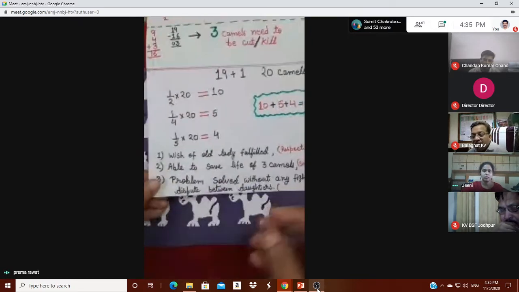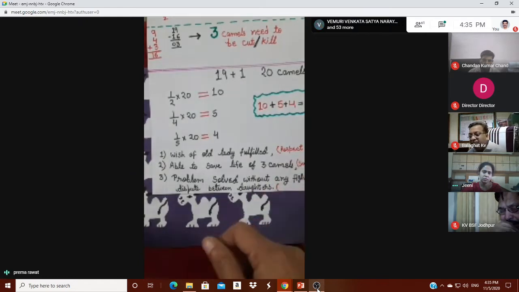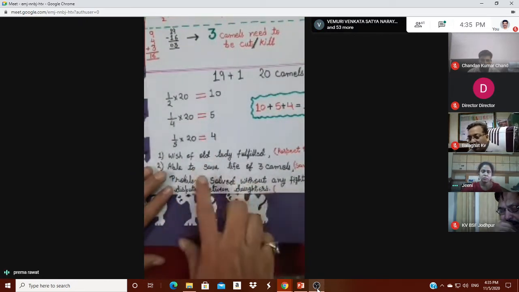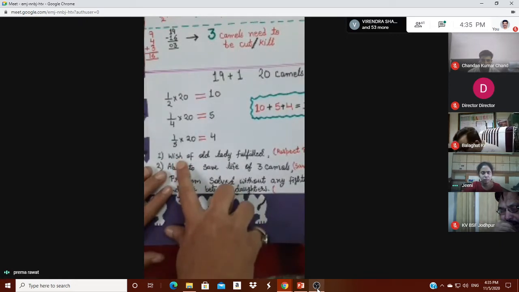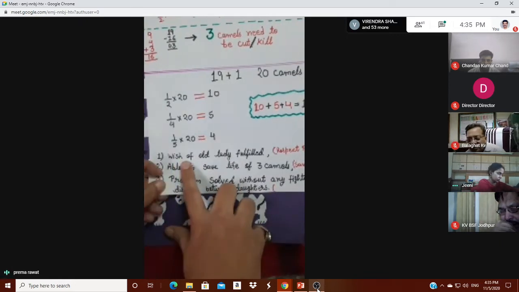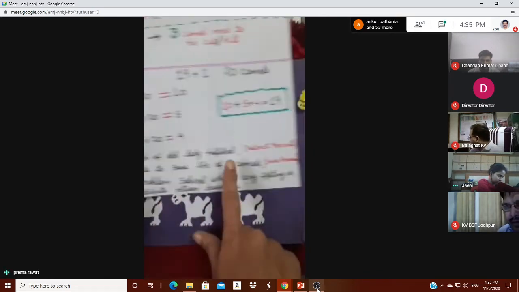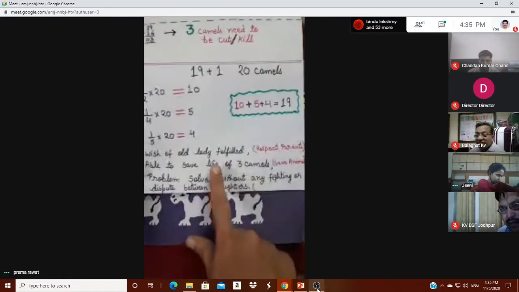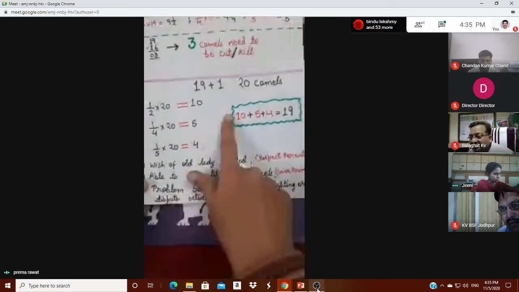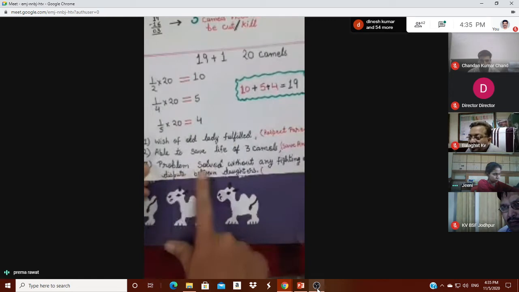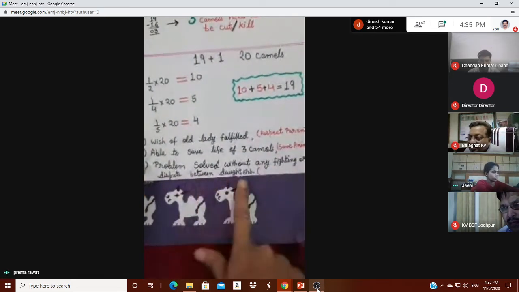Besides the mathematical concept, students can learn that we have to fulfill the wish of our parents, that is, respect parents, and able to save life, as we say, save animals. Without killing the animal, we have solved this problem mathematically, and the problem is solved without any fighting or dispute between the daughters.